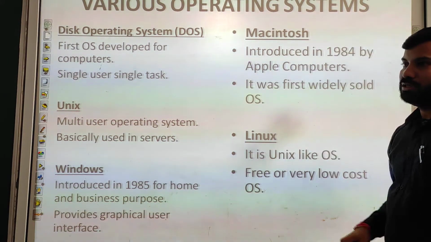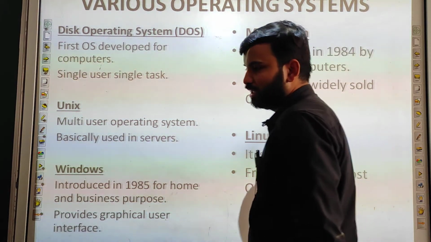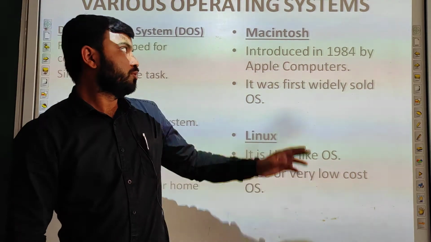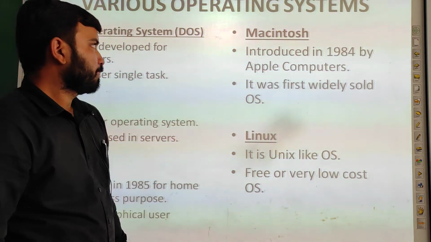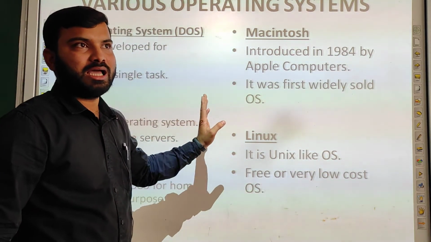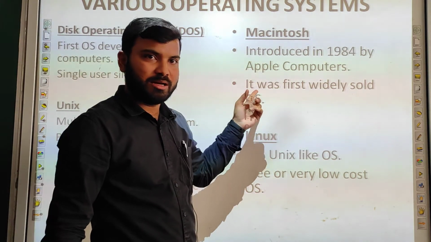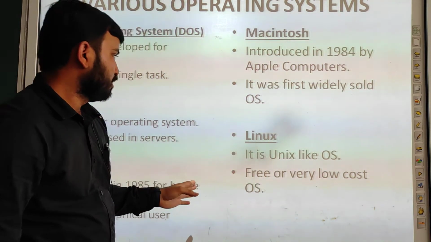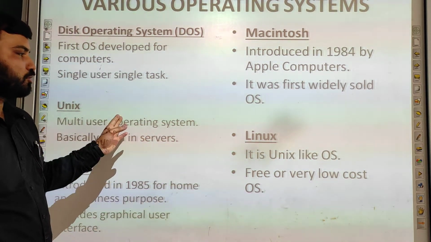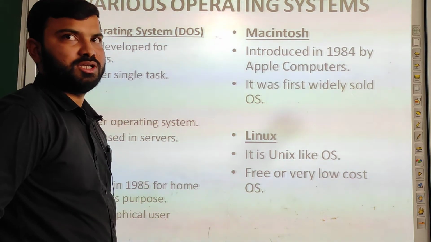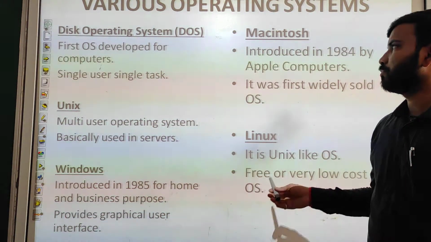Now comes the Macintosh. The Macintosh was introduced by the Apple company in the year 1984. It was the first widely sold operating system. It is only used by Apple company, and it is used in Apple MacBooks or laptops. The last one is Linux. It is also a Unix-like operating system. It is free or very low cost operating system.